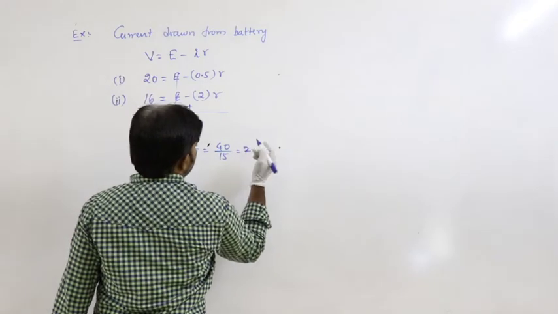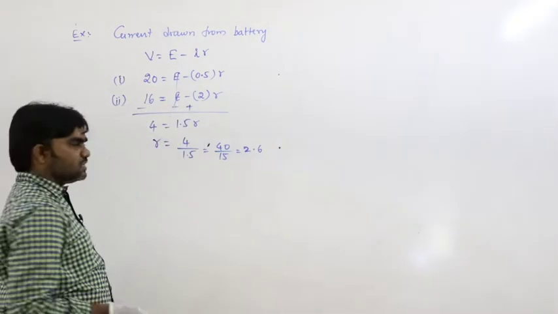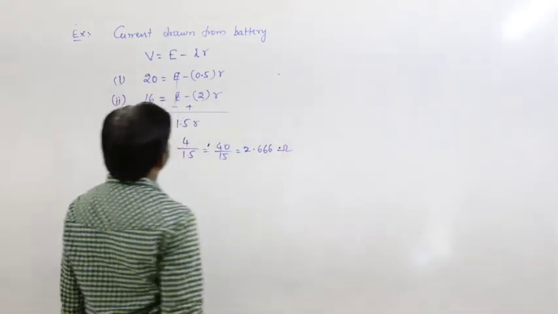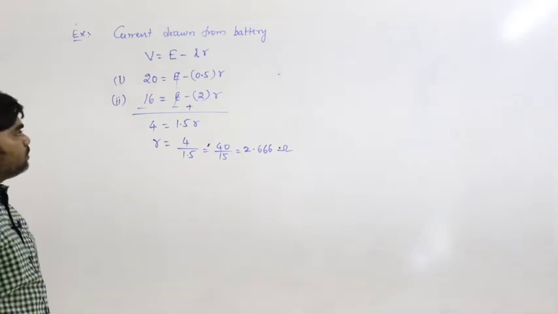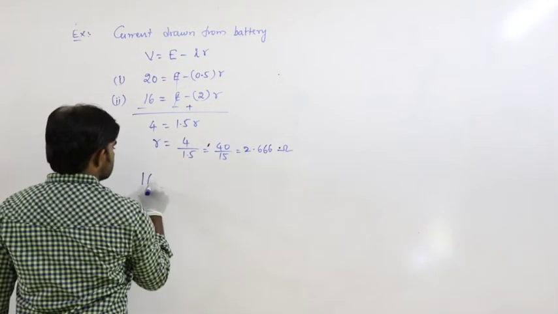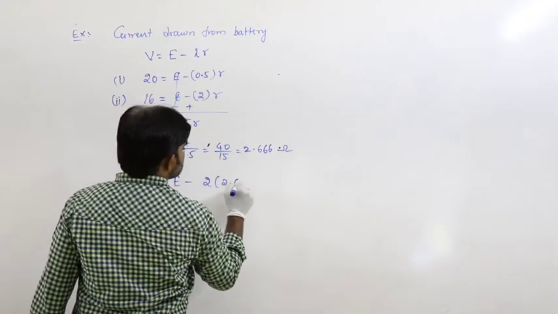That is 2.66 ohms, which is the internal resistance. Then 16 is equal to E minus 2 into 2.66.